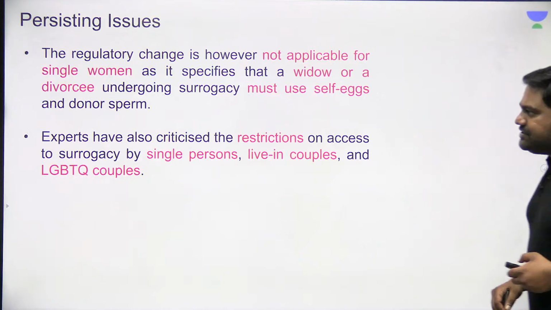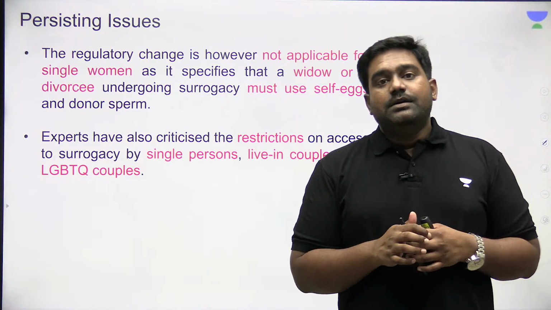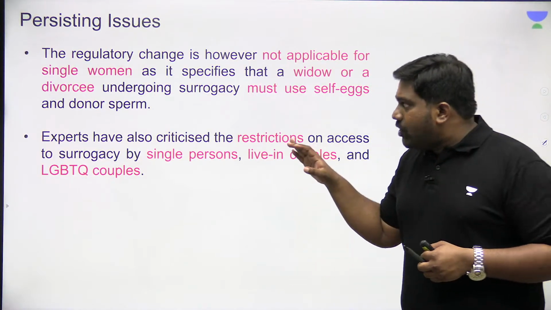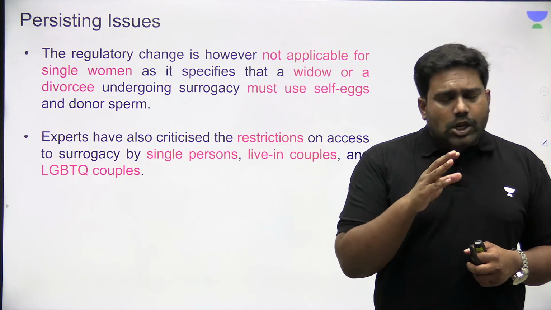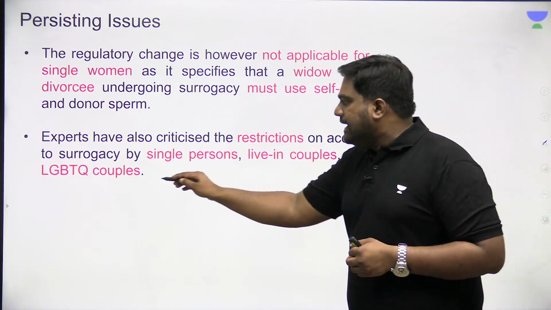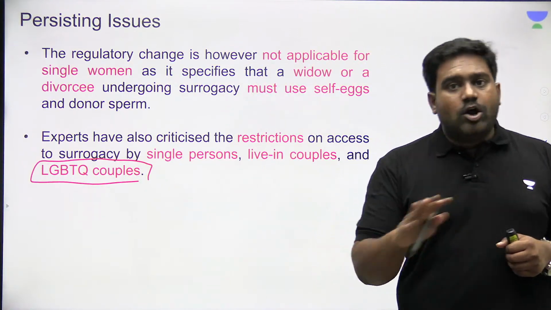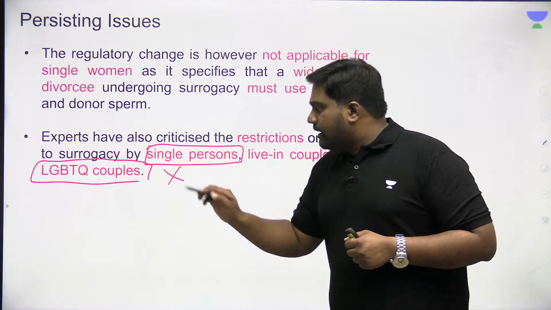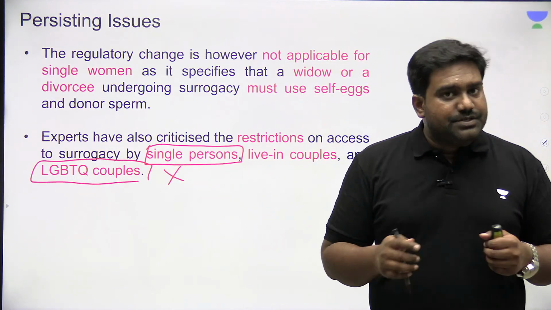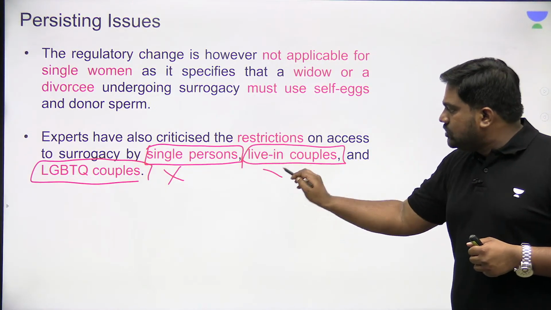So many activists, legal and medical experts, and civil society activists have all highlighted the persisting issues and problems with the law. The law is clearly biased against LGBTQ couples who are in a homosexual relationship. They cannot opt for the route of surrogacy in India. Even single intending fathers cannot opt for surrogacy. Live-in couples also don't have this right.